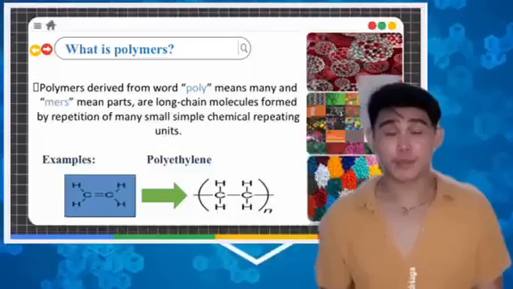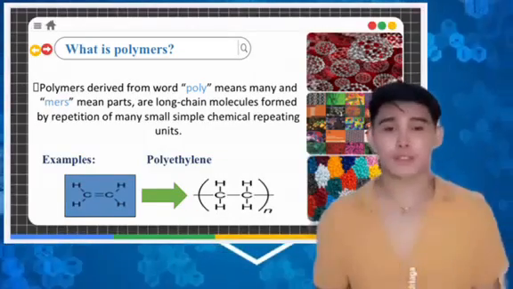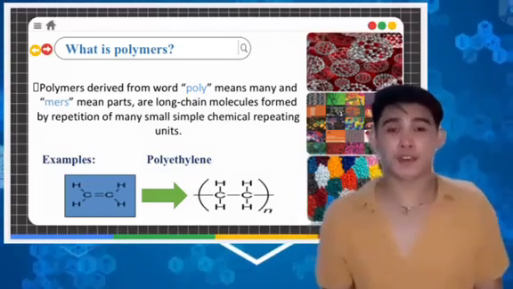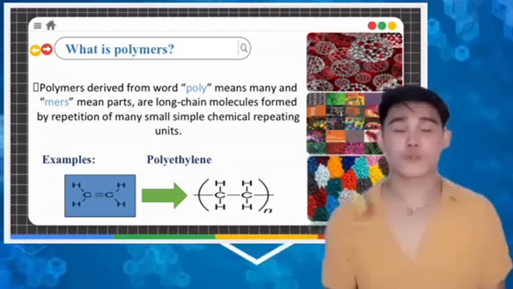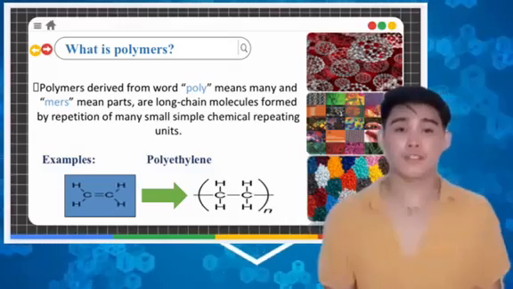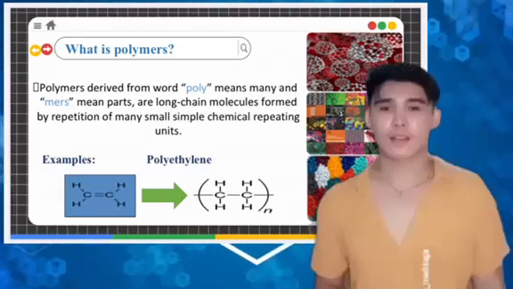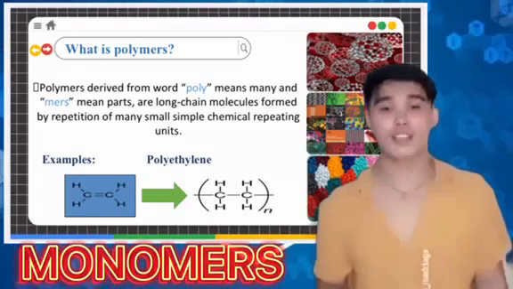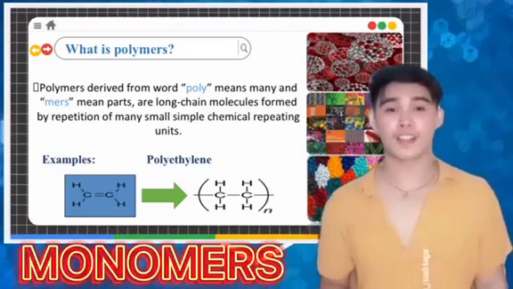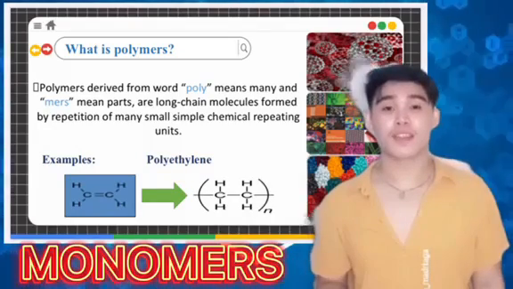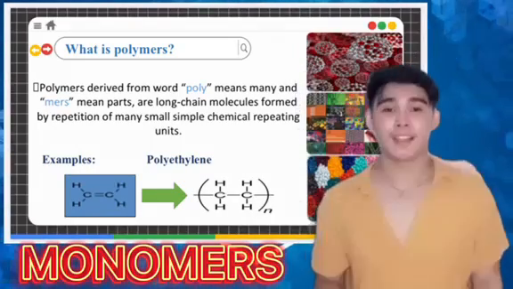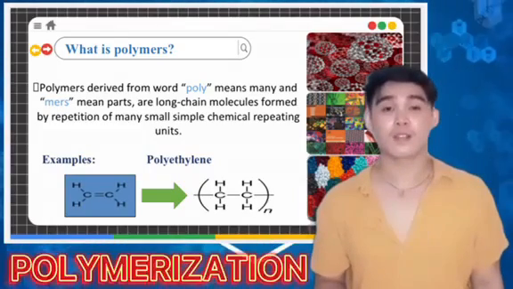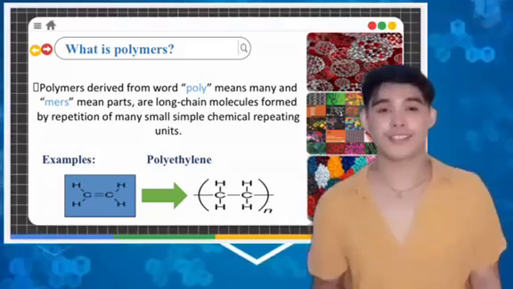I will explain to you the polymers. What are polymers? Polymers derive from the word poly, meaning many, while mers means parts. They are long chain molecules formed by repetition of many small, simple chemical repeating units. The repeating units are termed monomers. These monomers can either repeat linearly or in the form of chains that are connected as branches to form a three-dimensional network. The monomers are linked with one another via chemical reaction by a process called polymerization.